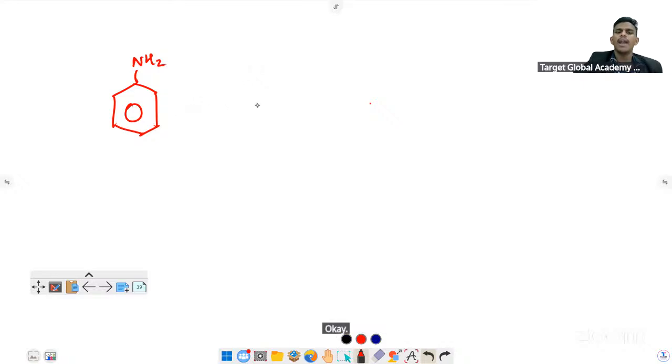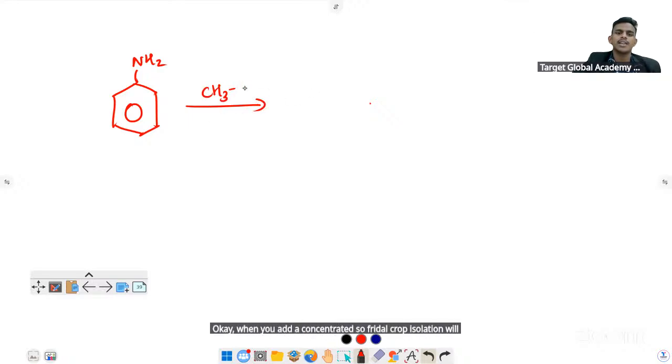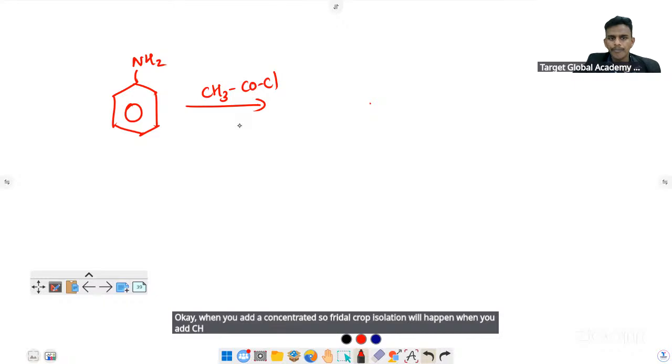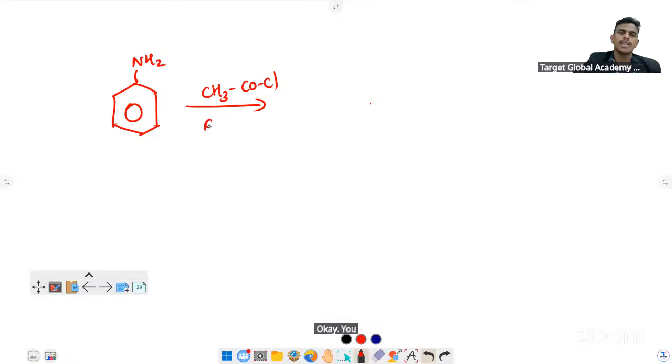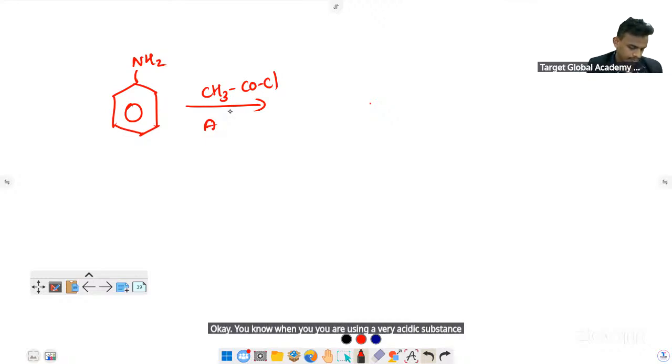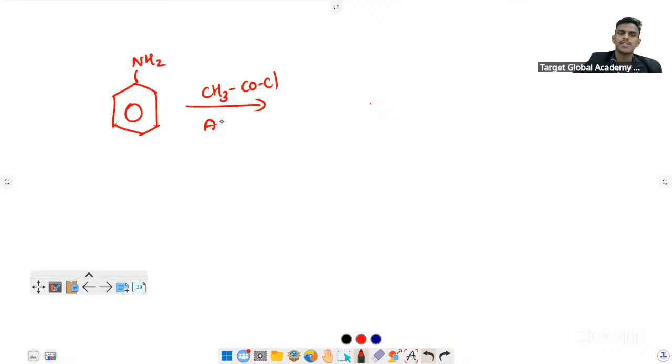Friedel-Crafts acylation will happen when you add CH3COCl. You are using a very acidic substance like anhydrous AlCl3.